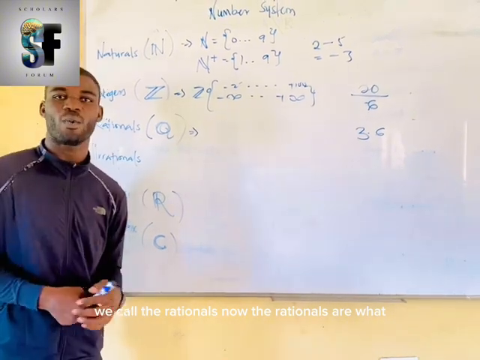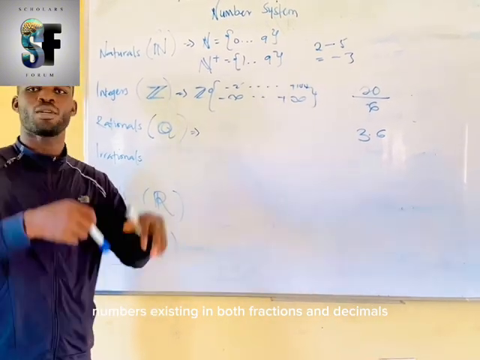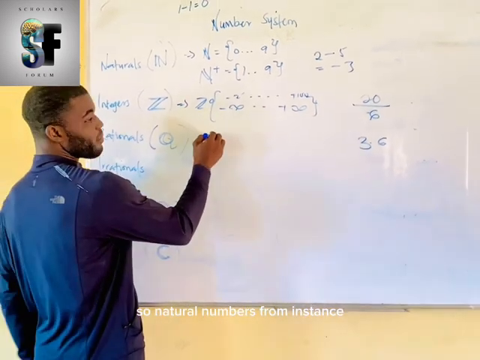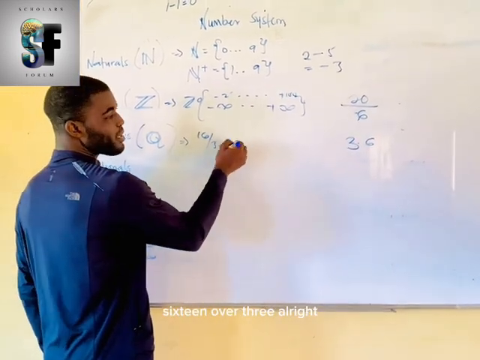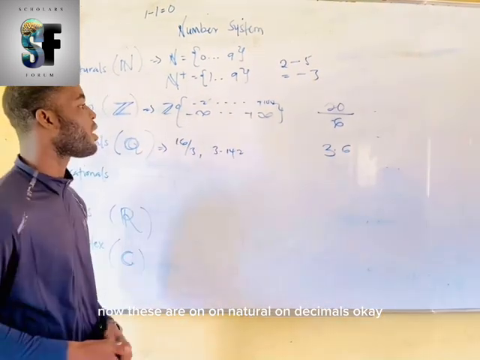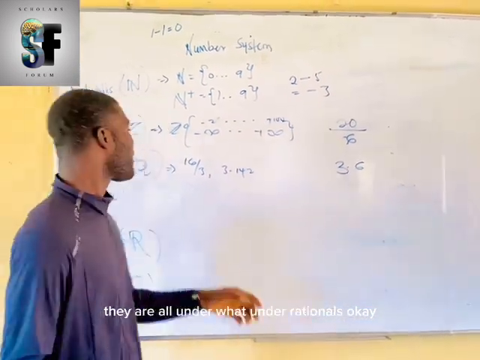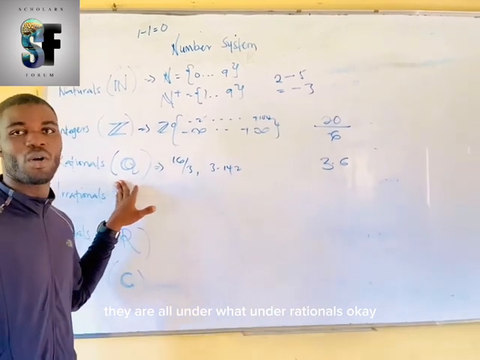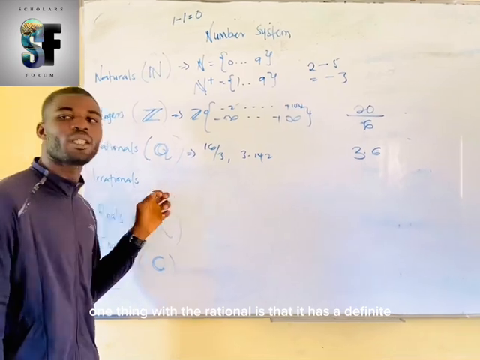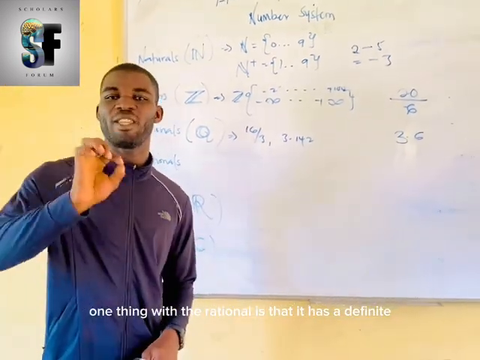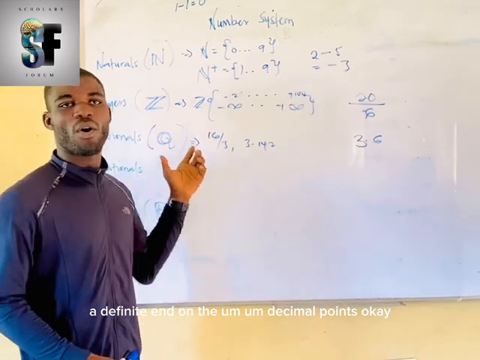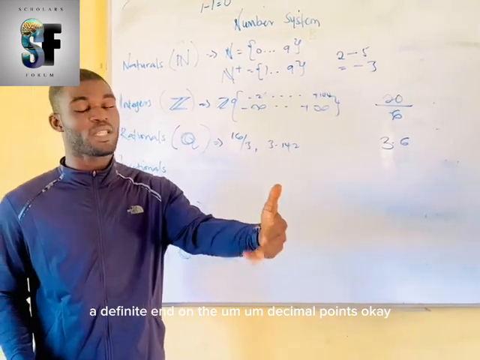Now, the rationals are what? Numbers existing in both fractions and decimals, basically. Okay, so for instance 16 over 3, alright? For instance, 3.142. Alright. Now these are decimals. Okay. They are all recorded under what? Under rationals. Okay. Now there are irrationals. One thing with the rational is that it has a definite end. Okay, the rationals have what? A definite end on the decimal points.